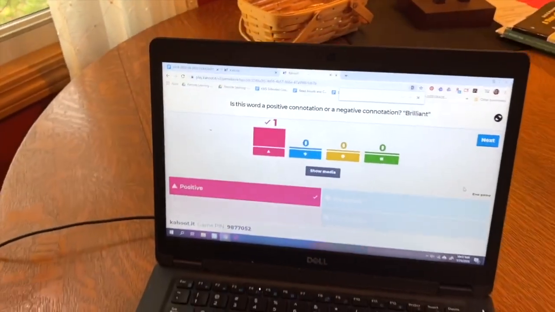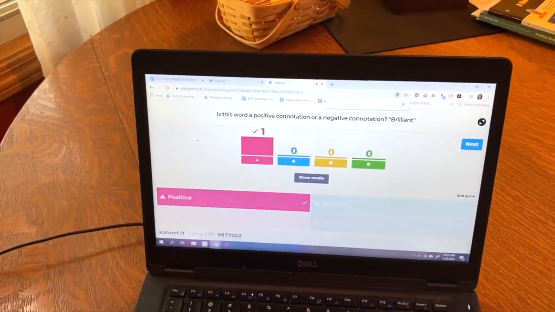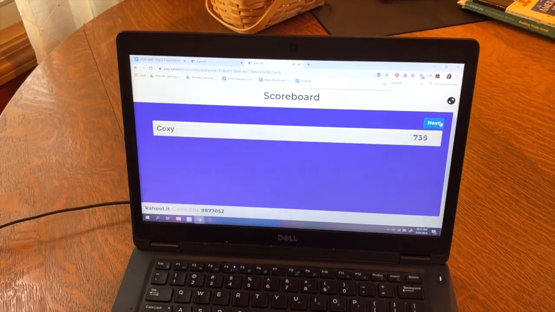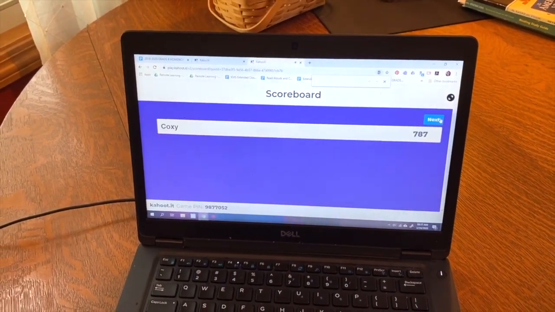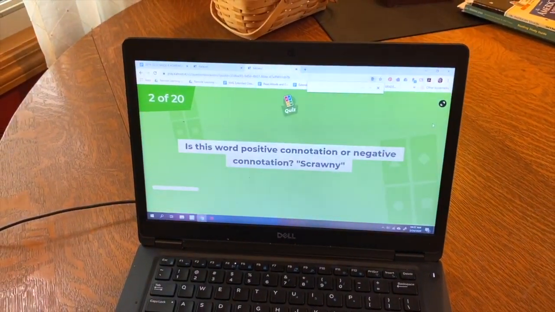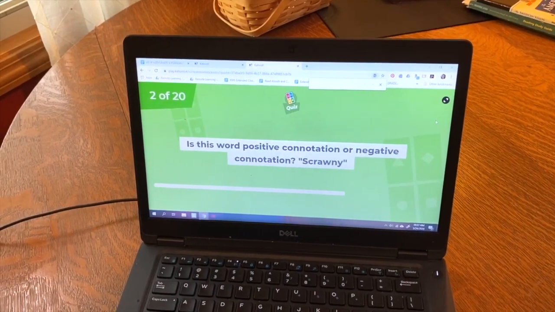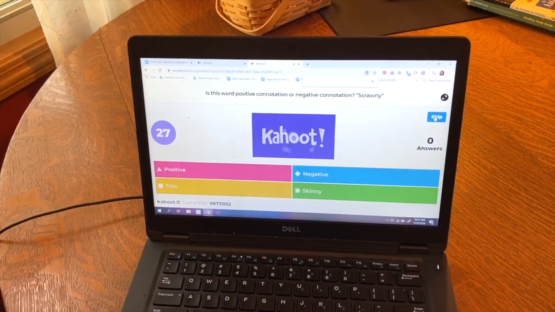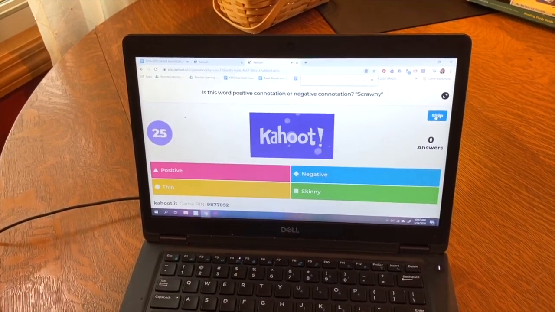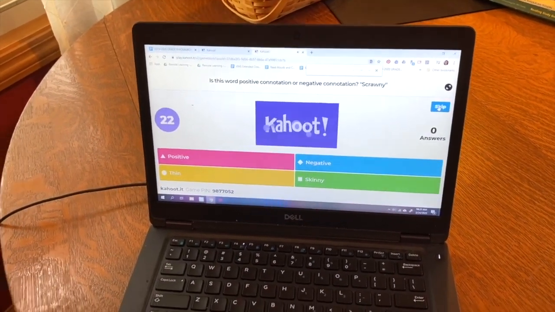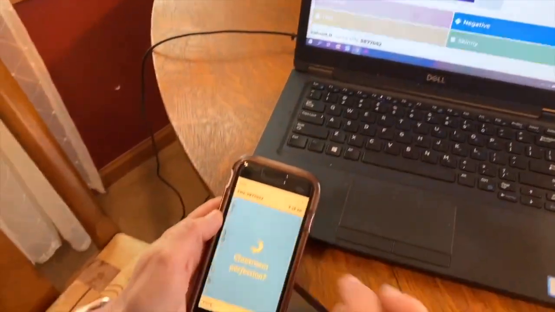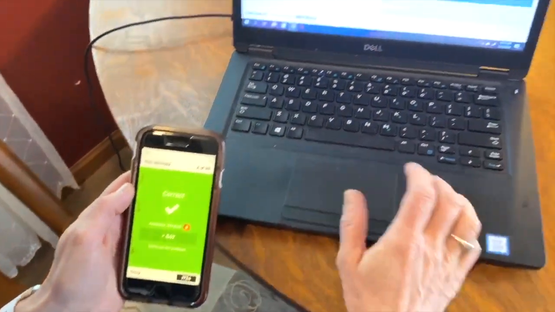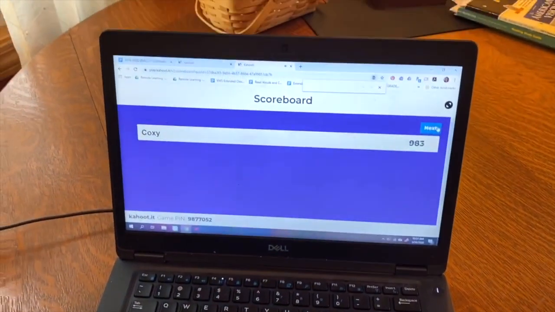I think it's positive. And I'm grabbing some points there. Next. Is this word positive connotation or feeling or a negative connotation? And the word is scrawny. Is someone scrawny? I think that's kind of a negative adjective to use. And I got that correct.